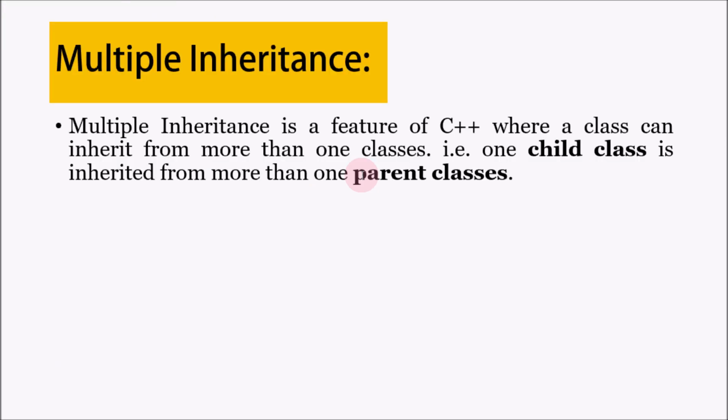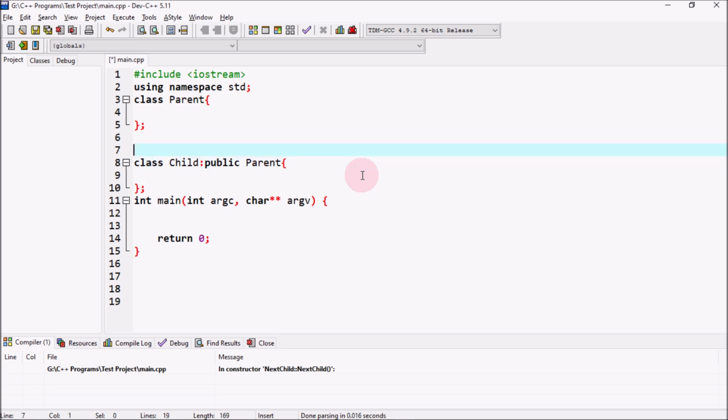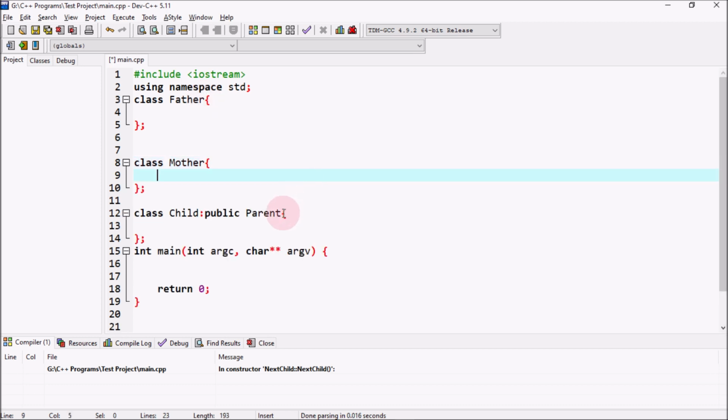So what is multiple inheritance? Multiple inheritance is when a class can inherit from more than one class, i.e., one child class can inherit from more than one parent class. How does this happen? Let's check it out. I'm going to have another parent. Let me call this a father. Let me create a mother class over here as well. And now I'm going to inherit that over here as well: public mother.